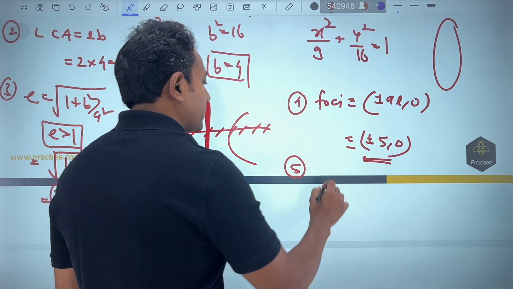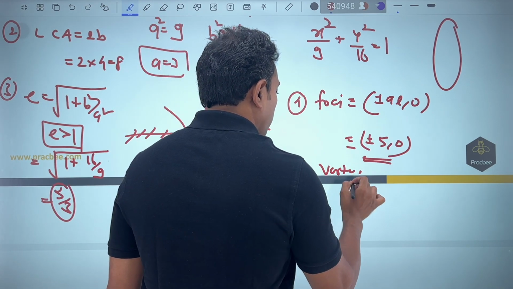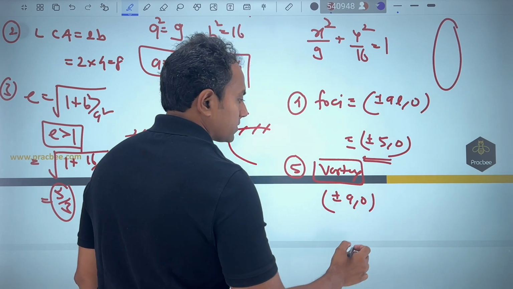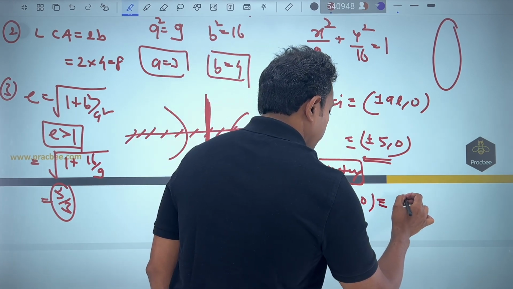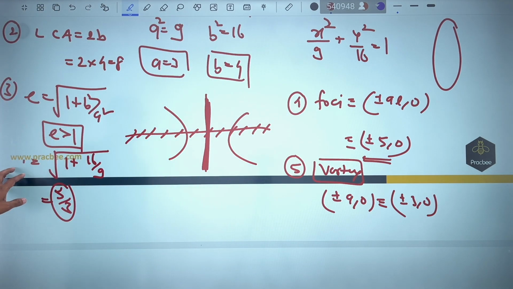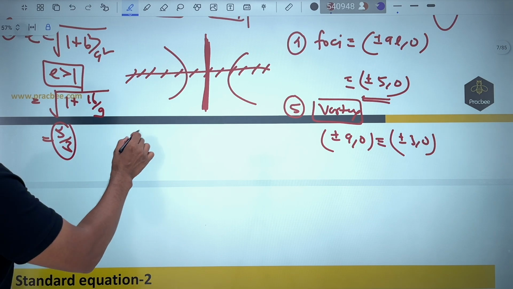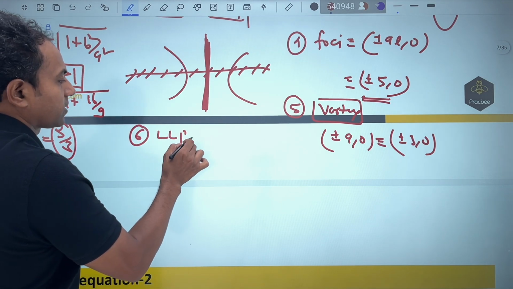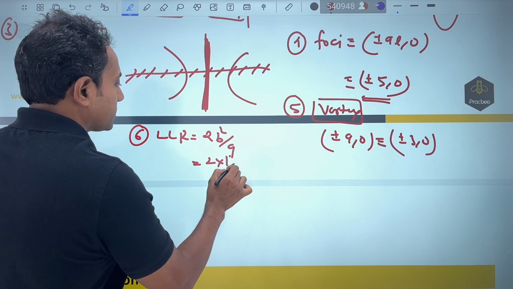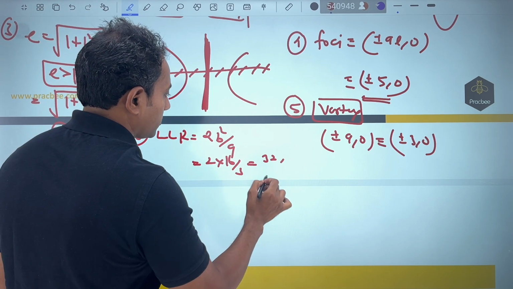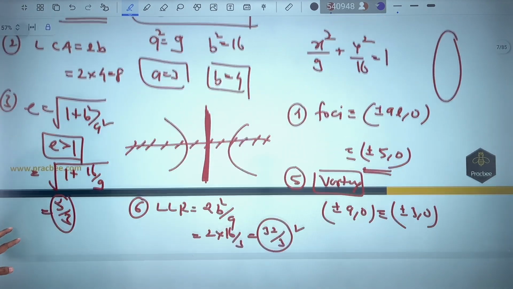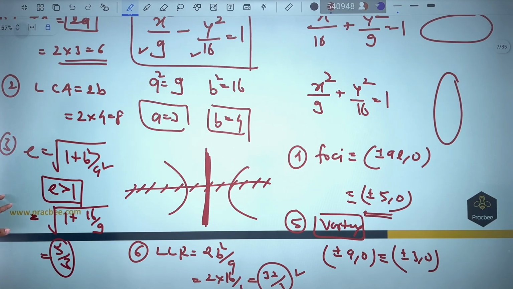Fifth is nothing but vertex. If you look into the vertices, it is plus minus a comma 0. So the answer corresponding to this will also become plus minus 3 comma 0. And ultimately, the last thing is nothing but length of latus rectum. So in the sixth part, length of latus rectum, if I write, it is 2b square by a. b square is nothing but 16, a is nothing but 3, so the answer becomes 32 by 3. You can see that these are the basic elements that we need to delineate when we are looking into any hyperbola.